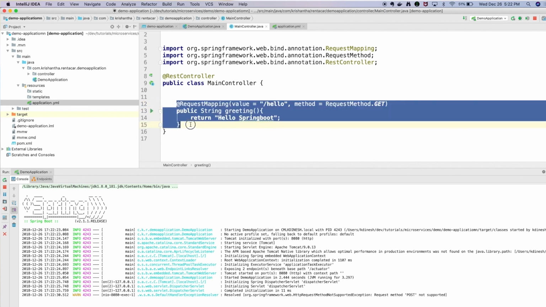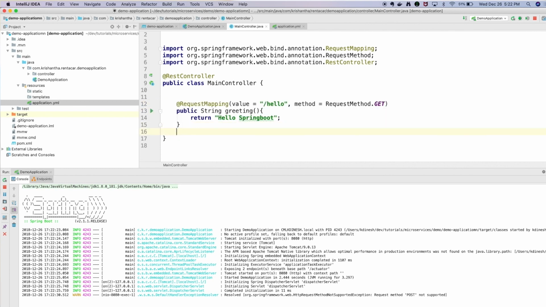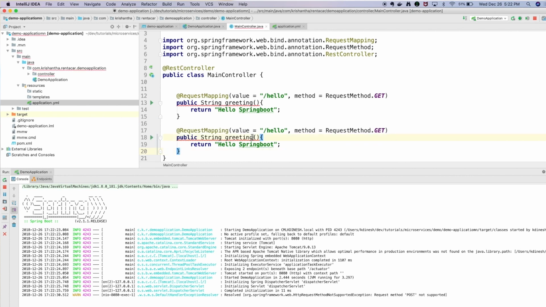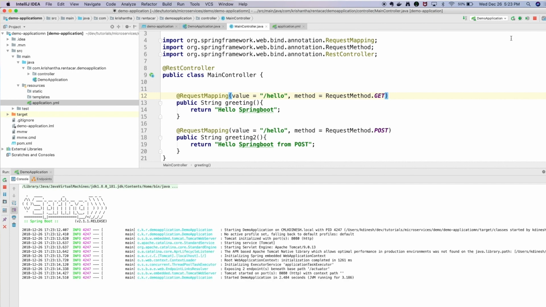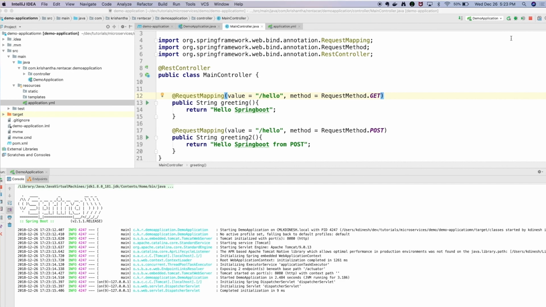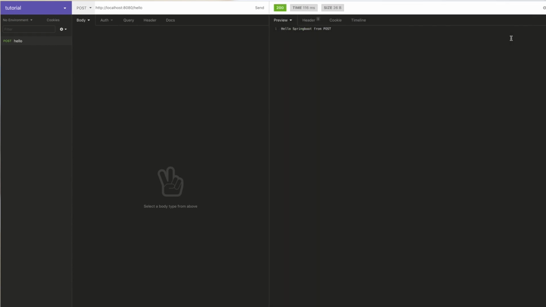If you want the post request to be supported, what you can simply do is create a different method. So let's say I'm going to say hello Spring from post method. Right, so this is from post method and this will be POST. Same URL but two methods, one is a get method, another one is a post one, right? Now we'll see if we get two different messages if this is working properly. Okay, so hello Spring from post.